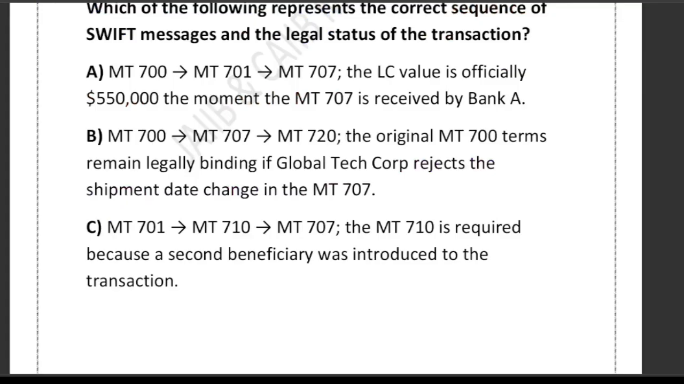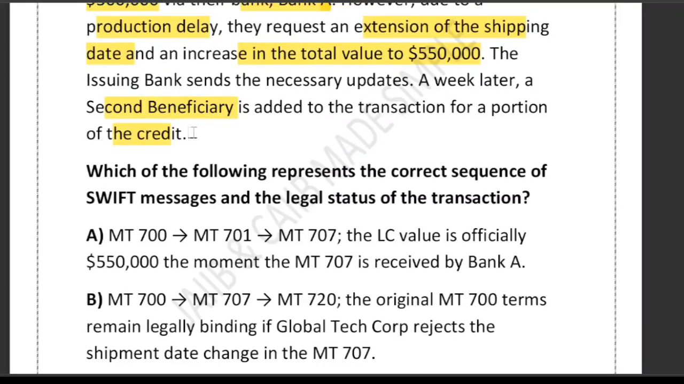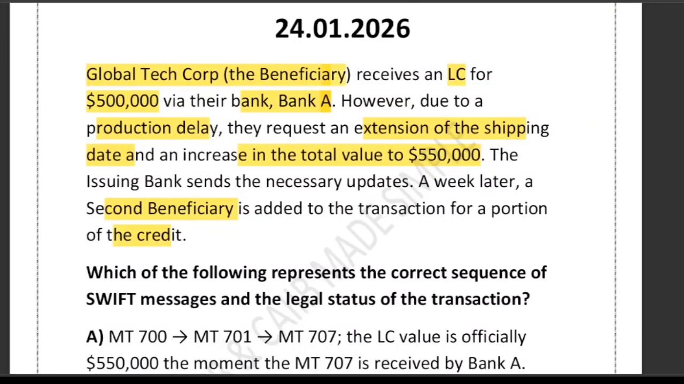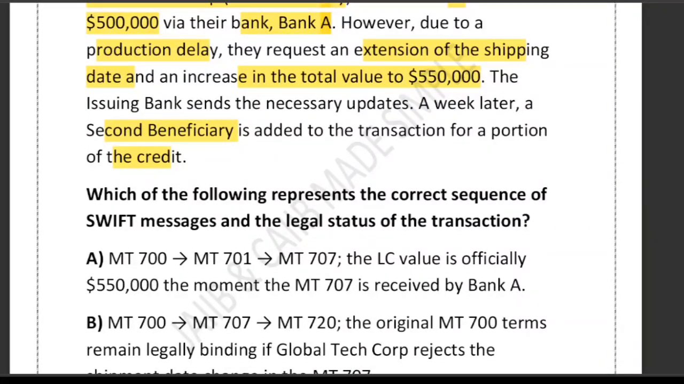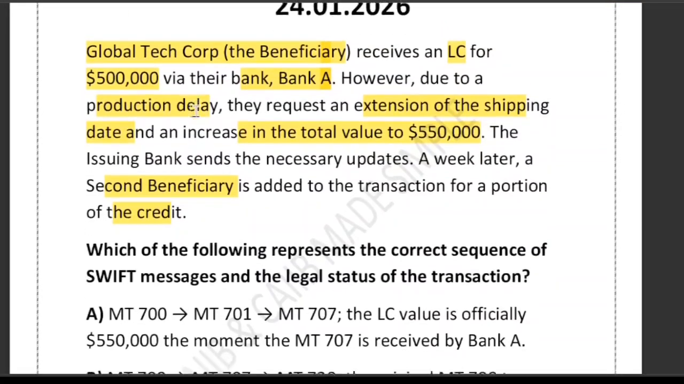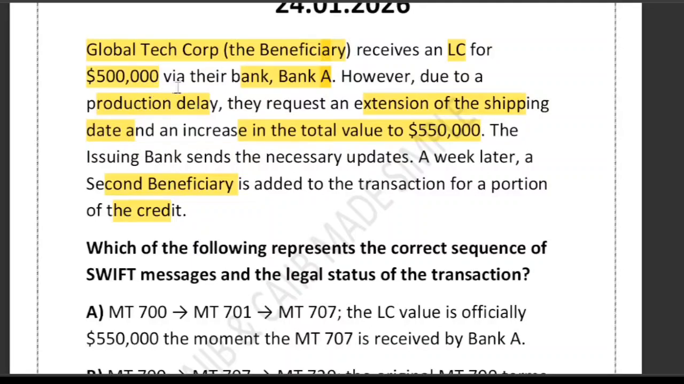Obviously, Global Tech Corp is on the other side, right? So if Global Tech Corp, who is the beneficiary, accepts the amendment, then the LC becomes $5,50,000. But if he rejects the amendment, then the LC continues with the old MT700 terms. Please remember it. That means the original LC of $5 lakh remains legally binding. The new shipment date does not apply unless Global Tech Corp accepts it. Right? What happened? Has he accepted?